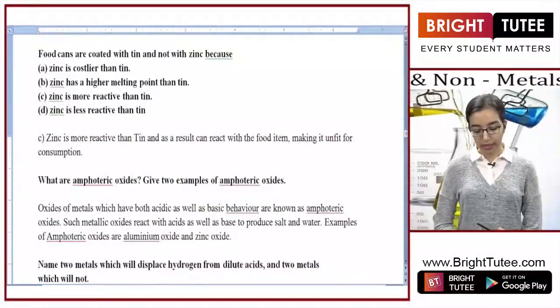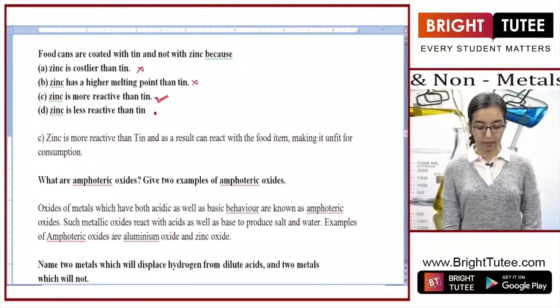Cans are coated with tin, not zinc, because zinc is costlier than tin. That is not relevant here. Zinc has more melting point than tin. Again, not relevant. Zinc is more reactive than tin, and zinc is less reactive than tin. So the answer is zinc is more reactive than tin.